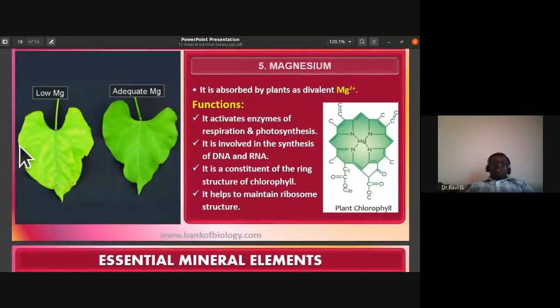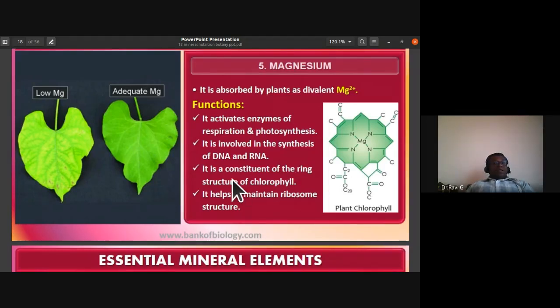Magnesium ion, Mg, is an important part of the ring of chlorophyll. Magnesium is absorbed by plants as divalent Mg2+. The functions of magnesium are: it activates enzymes of respiration and photosynthesis, that is Mg2+. Second, it is involved in the synthesis of DNA and RNA.